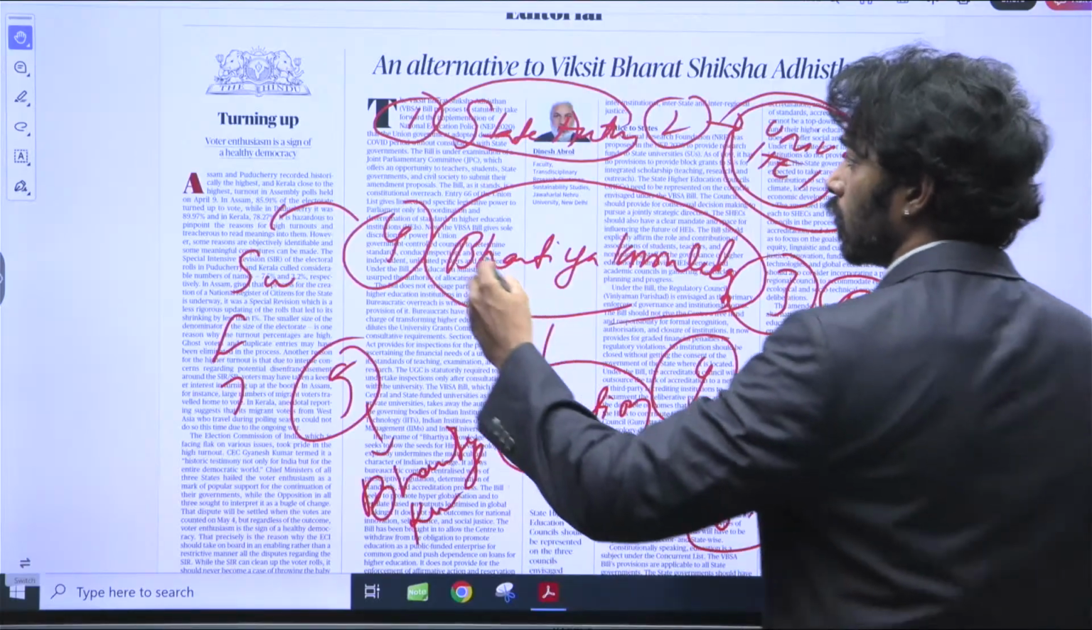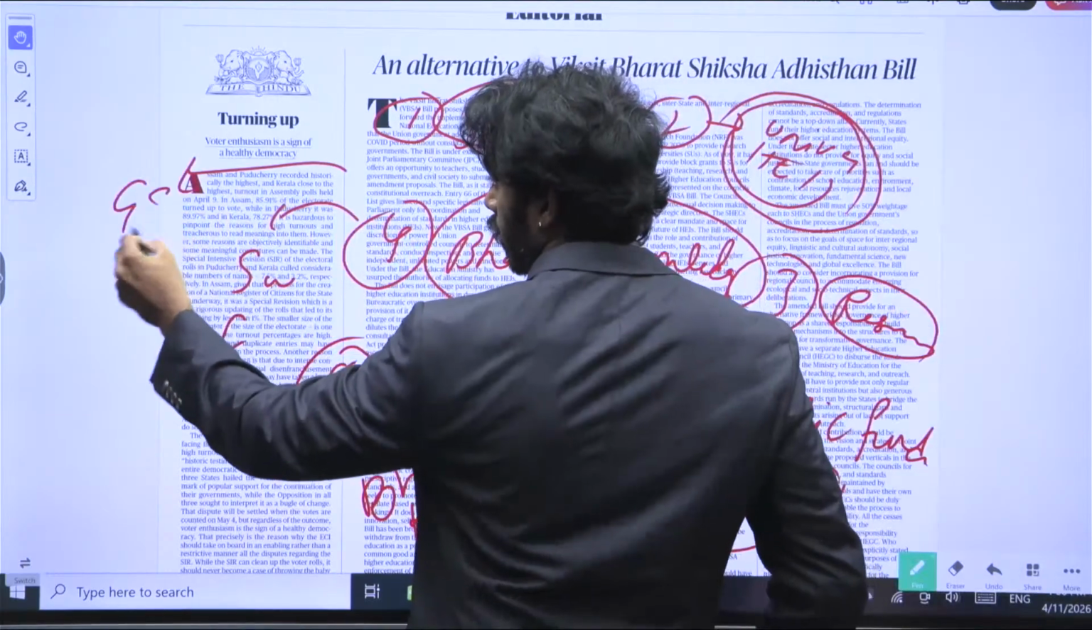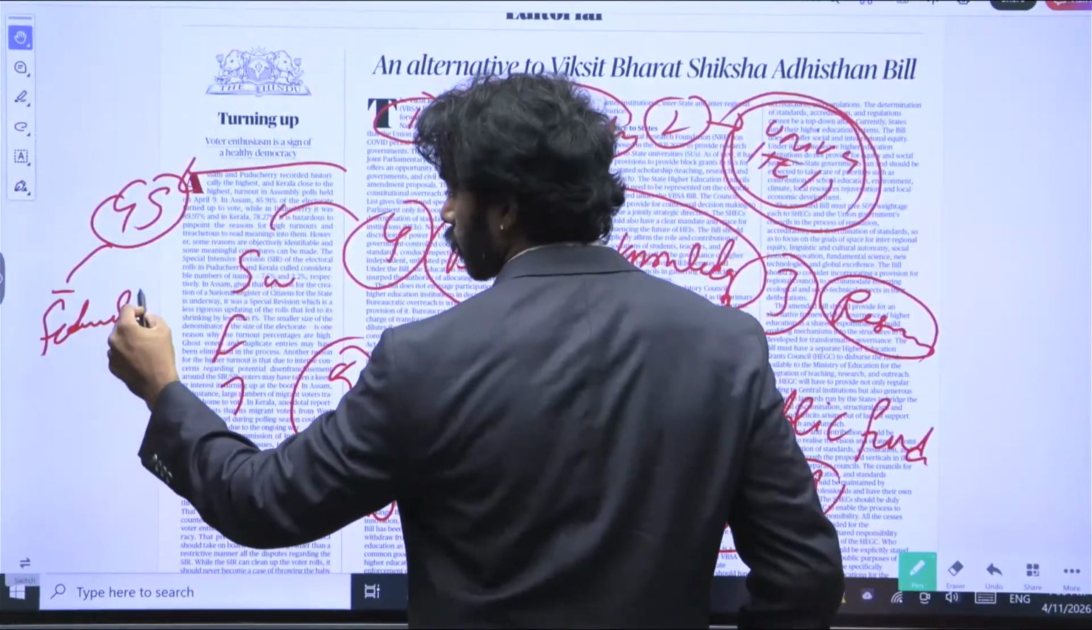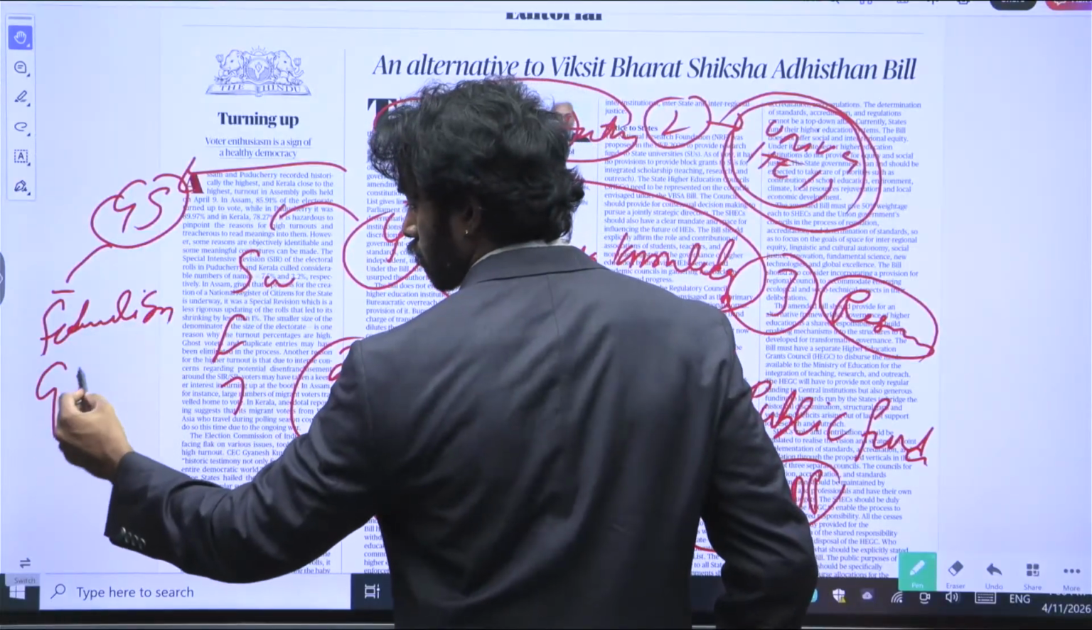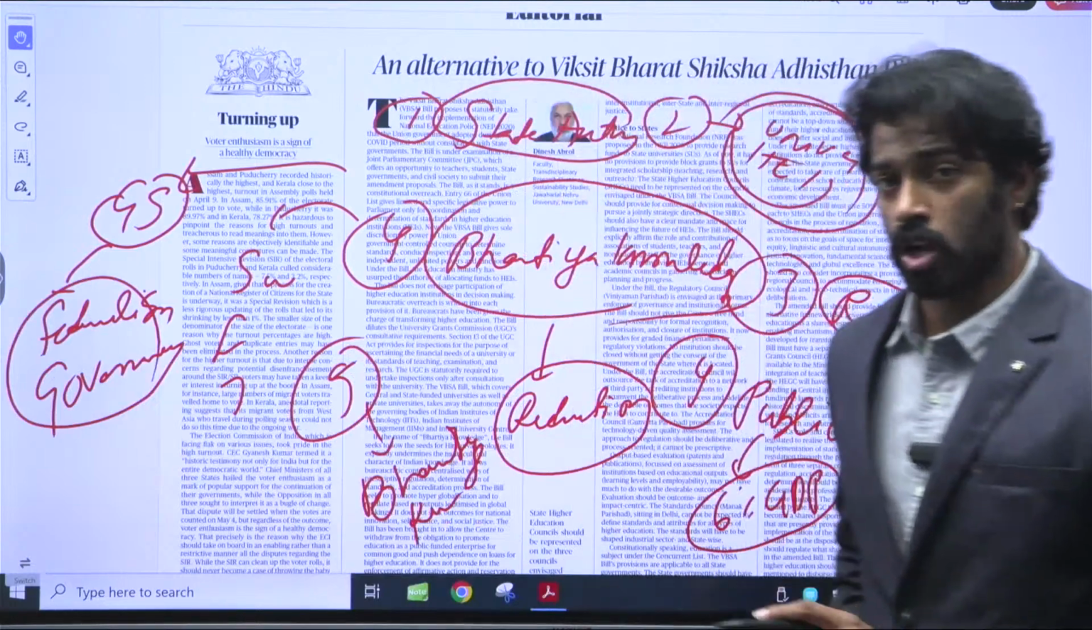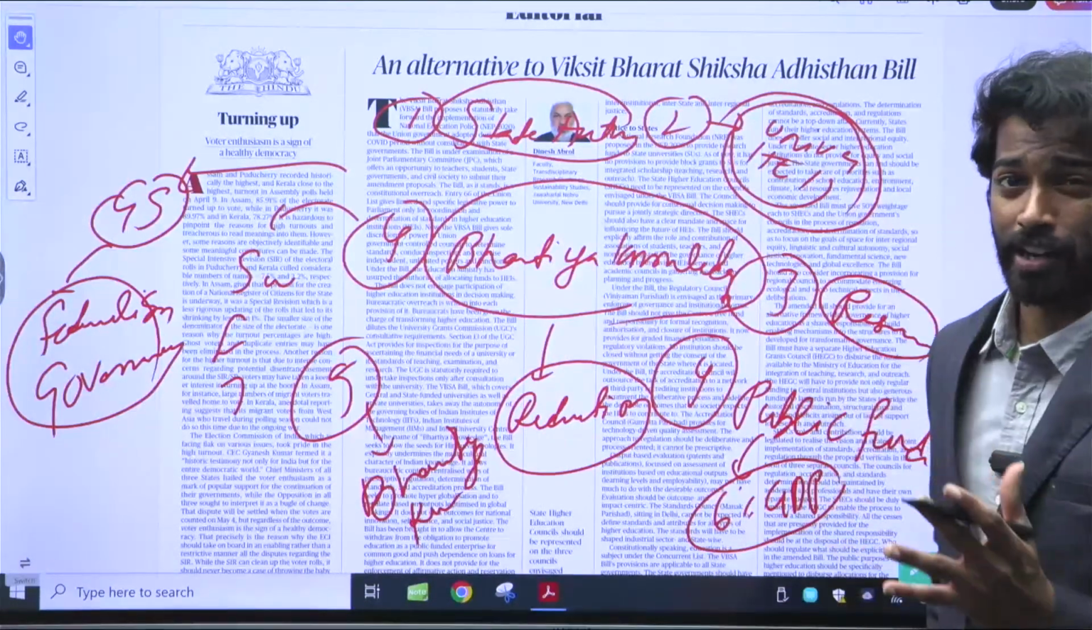You can use it in GS2 when it comes to federalism, right? You can use it in federalism, and you can use it in governance. You can use it in these two aspects when it comes to this particular editorial.